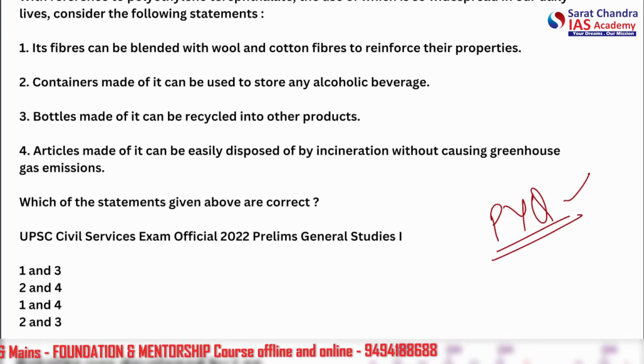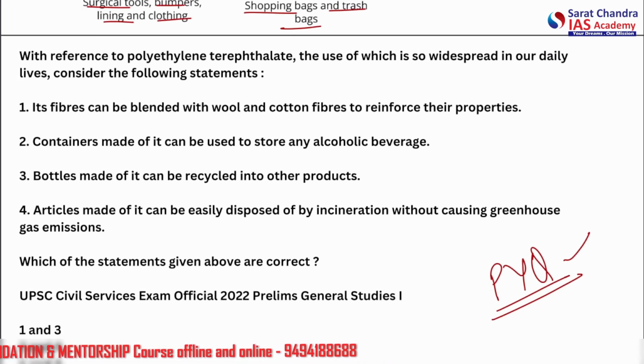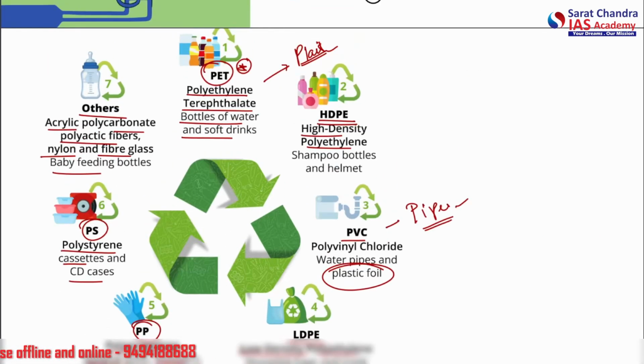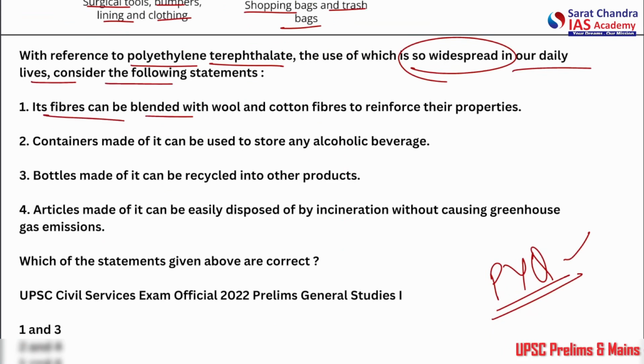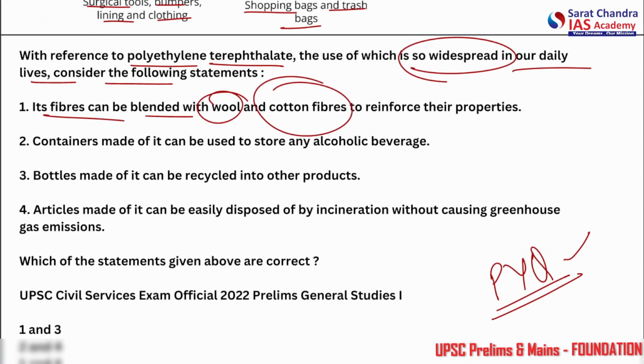It came in 2022. So we are talking about polyethylene terephthalate, that is PET. We can see the PET here, bottles of water and soft drinks. Okay, let's go about this. The use of which is so widespread in our daily lives, consider the following statements. Its fibers can be blended with wool and cotton fibers to reinforce their properties.